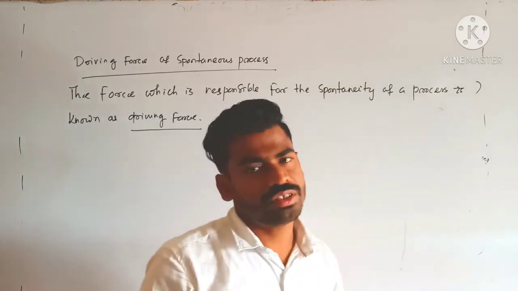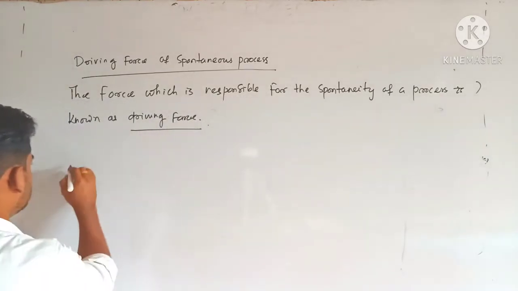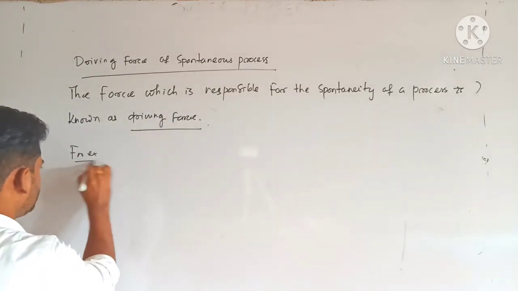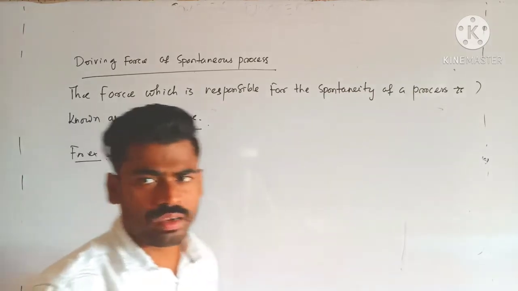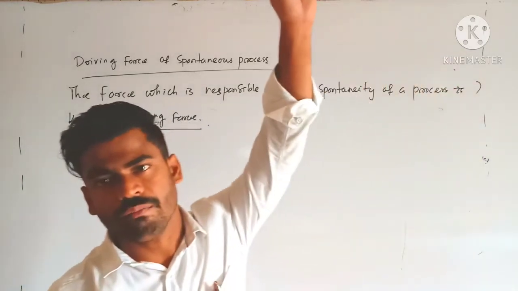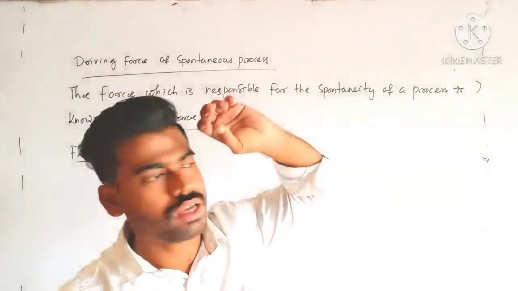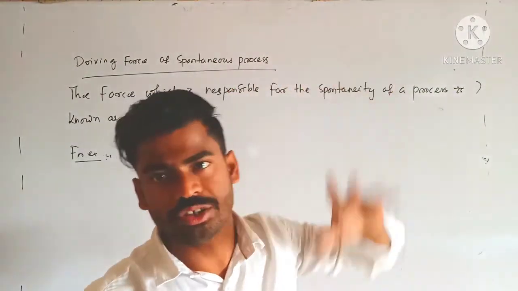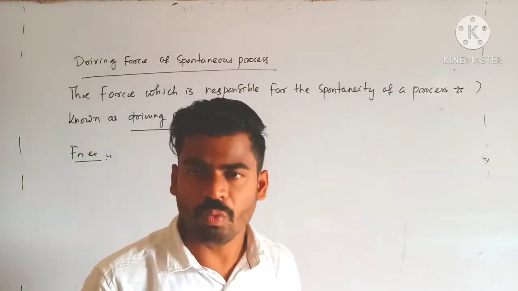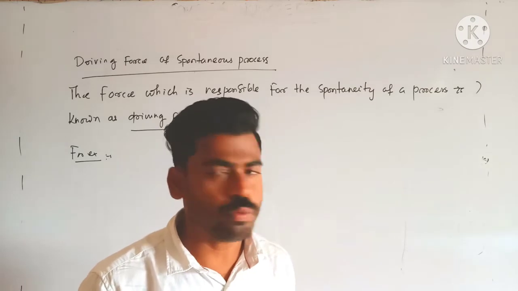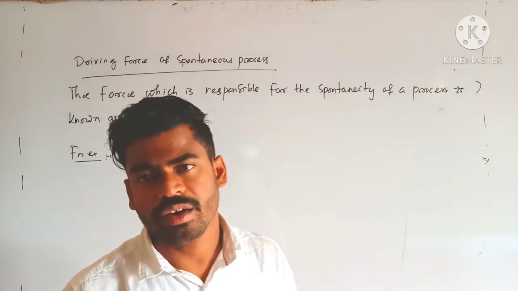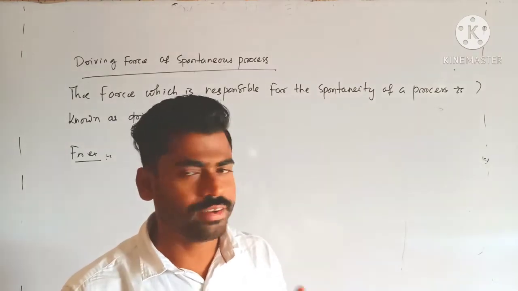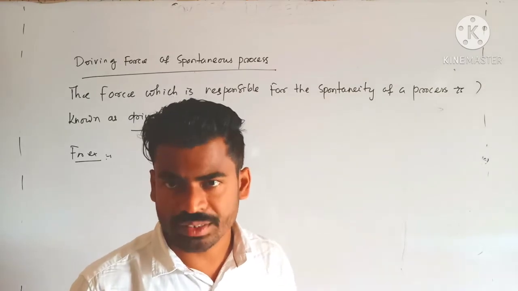I can explain driving force over here. For example, water present at the top is at high potential energy. Whenever it flows down, what is the reason behind it? Its driving force is that water needs to stabilize, to stay at low potential energy.